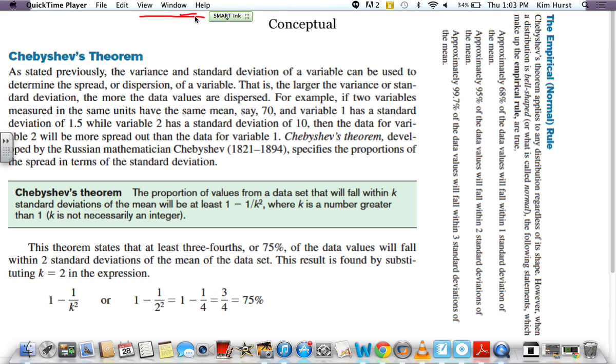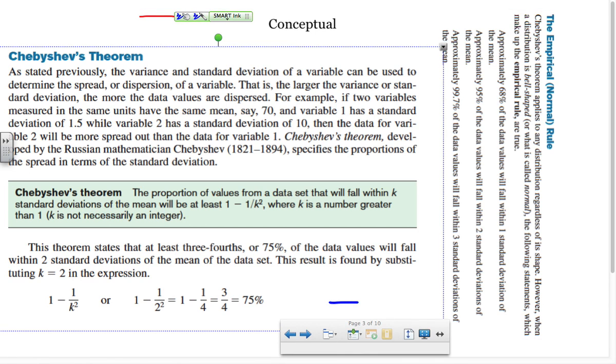The empirical rule is one we use more often than Chebyshev's, but I want you to know both of them. The empirical rule basically says that 68% of all data points will fall within 1 standard deviation of the mean, if your data is normal or close to normal. Remember, normal means that it's a bell shape. Normal looks like this. If you have data that looks like that, or that is uniform, like this, the empirical rule will not apply. We have to do things to it to make it work.